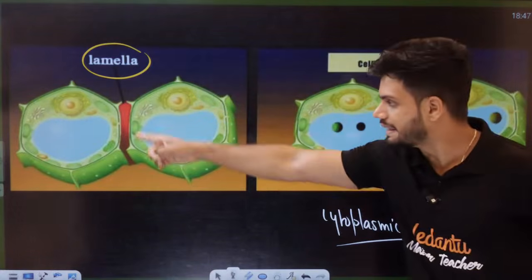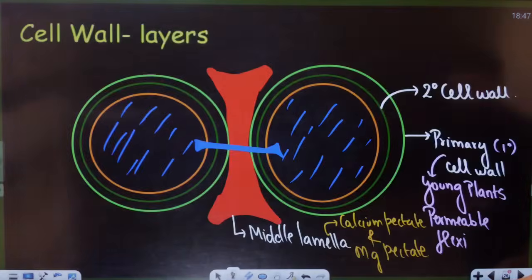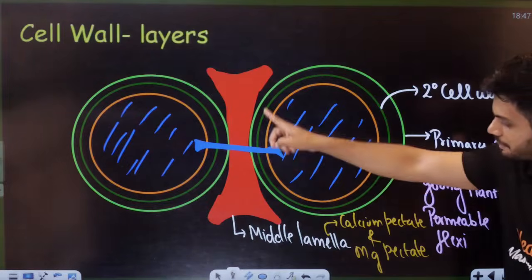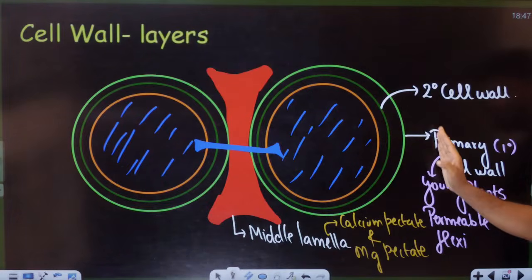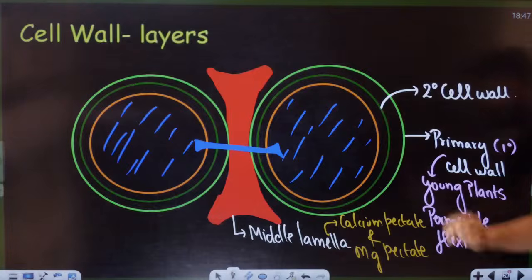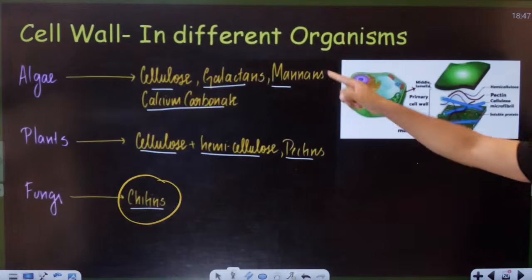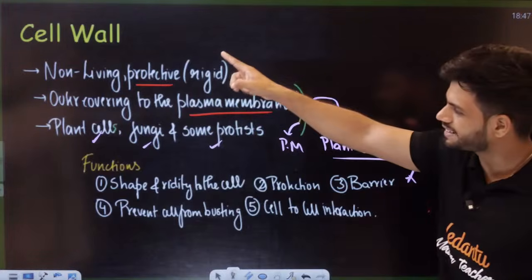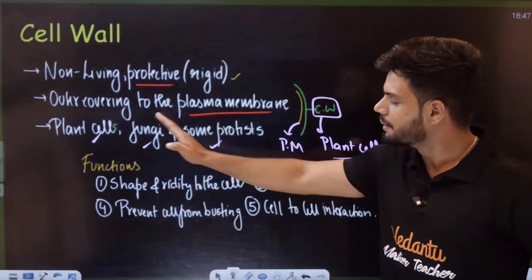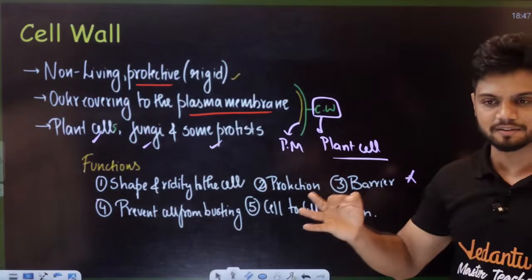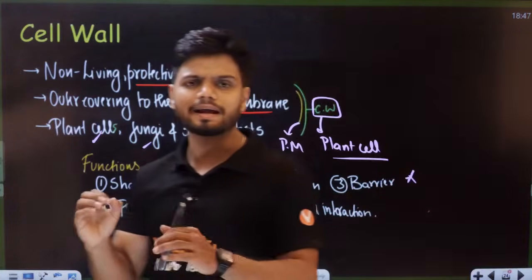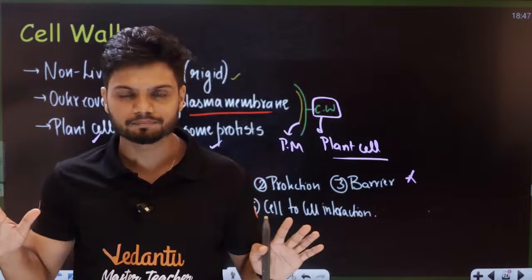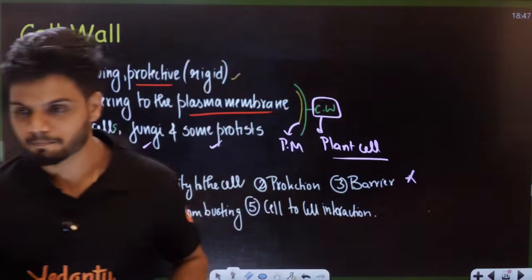Here we have the middle lamellae, then the primary cell wall, secondary cell wall on the inside. Then, students, all of us know what it is made up of. We know the cell wall is a non-living, rigid, outer covering of the plasma membrane in plant cells, fungi, and some protists. With that, your entire cell wall is over. Done, students.